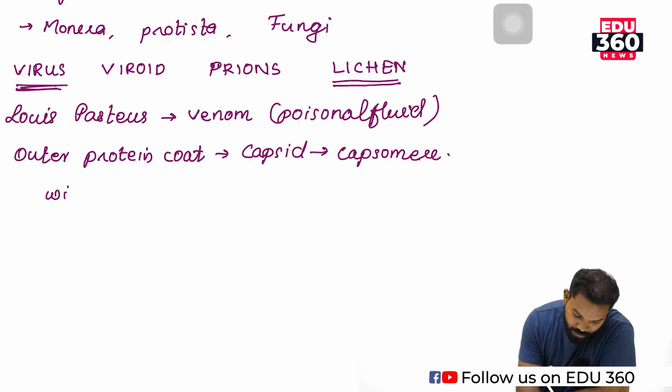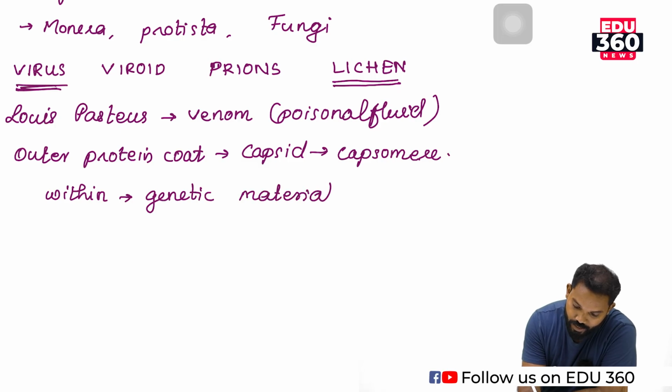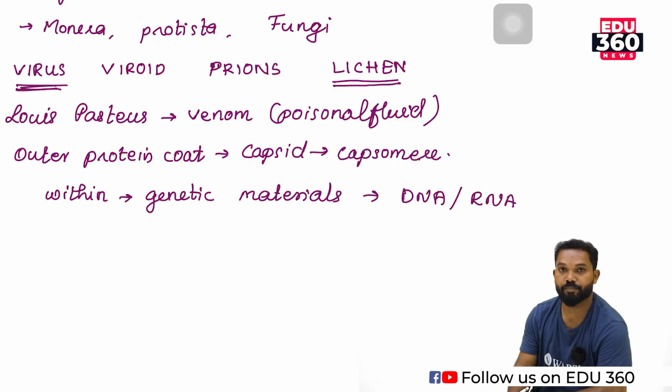Then within the capsid there is a genetic material. So virus is a structure with a genetic material, which is either DNA or RNA.